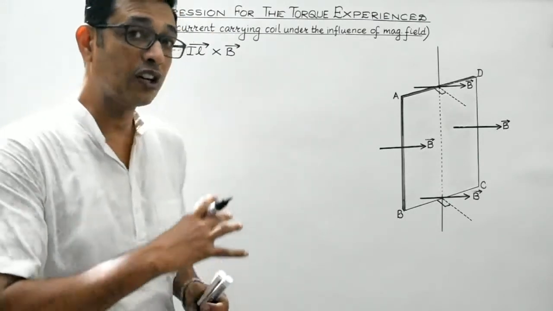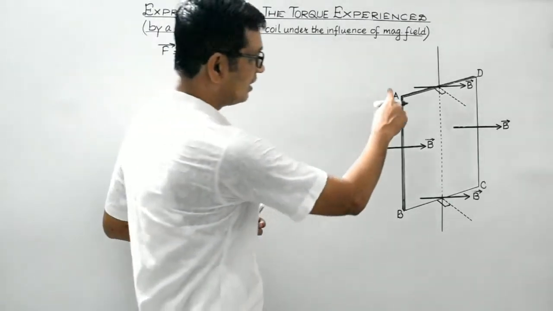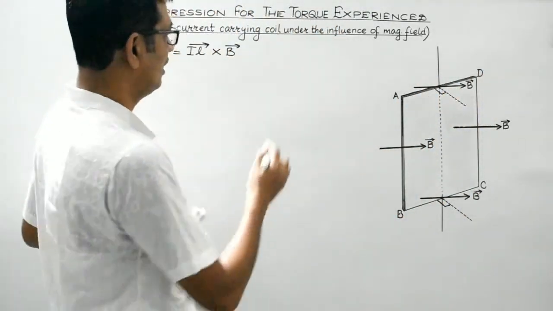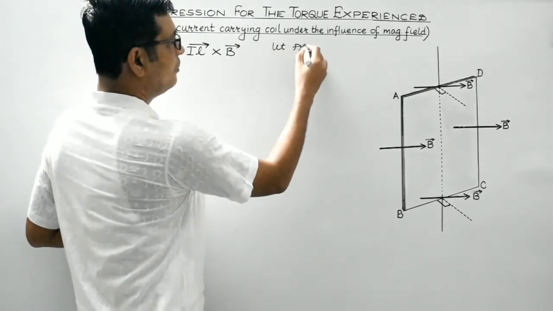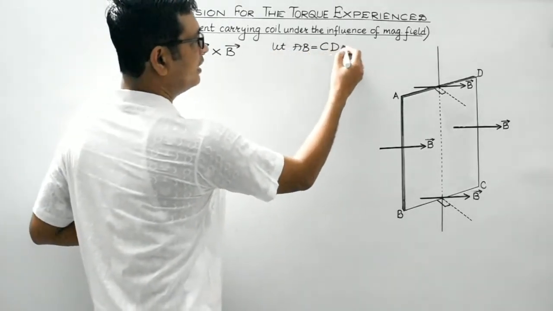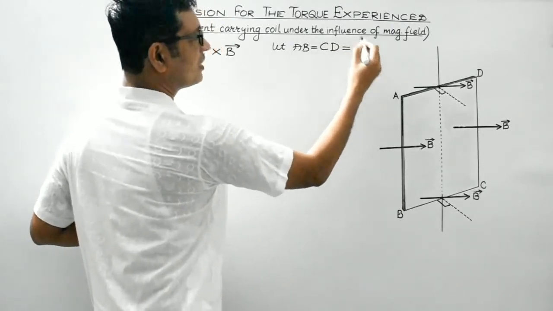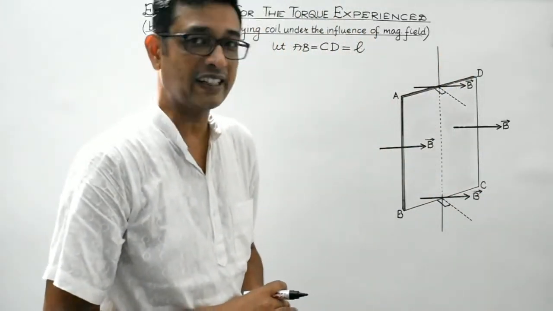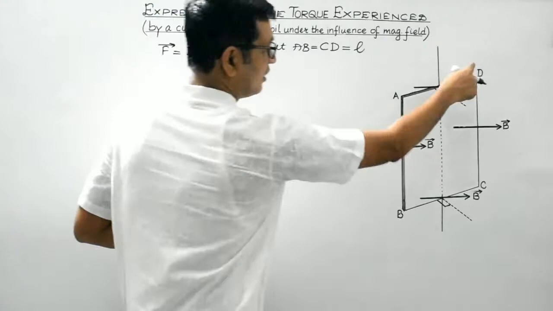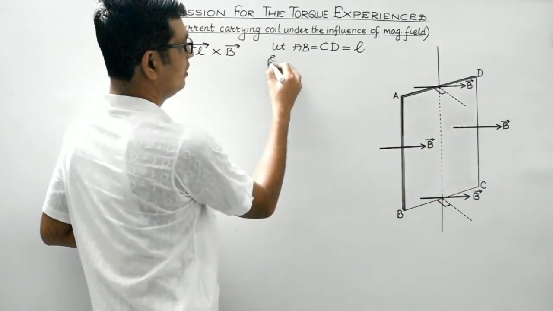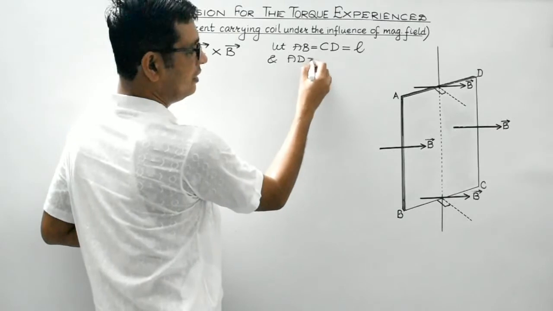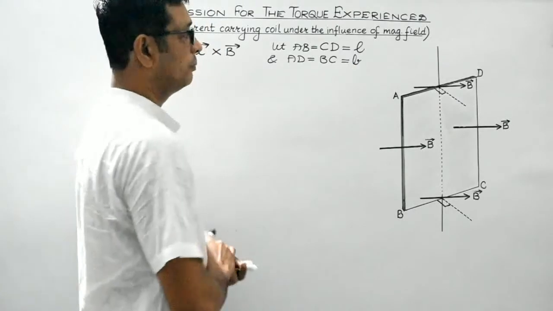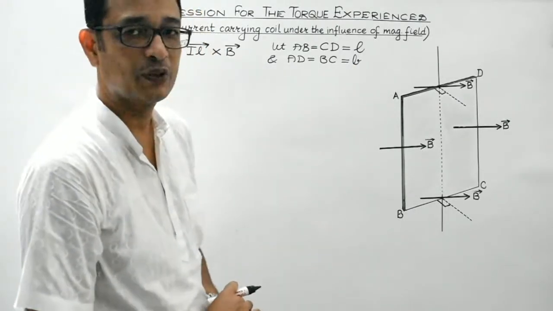So students, for a current carrying coil here, I have considered a rectangular coil ABCD. This is a rectangular coil under consideration. Let AB is equal to CD be the length of the rectangular coil, and let us represent it by L. This AB and CD represents the length of the rectangular coil under consideration. And the width, that is the breadth, may be considered to be, let AD is equal to BC is equal to b. So the breadth of this rectangular coil is considered to be small letter b.